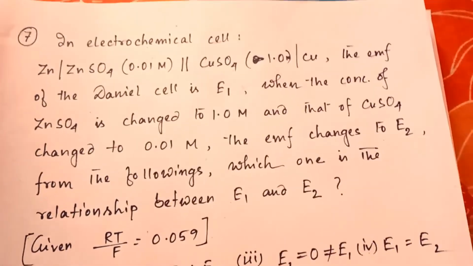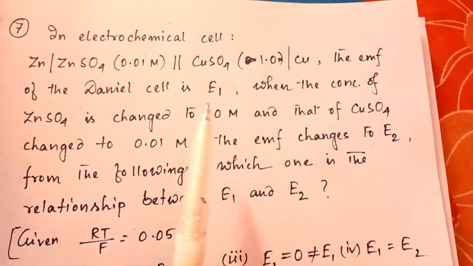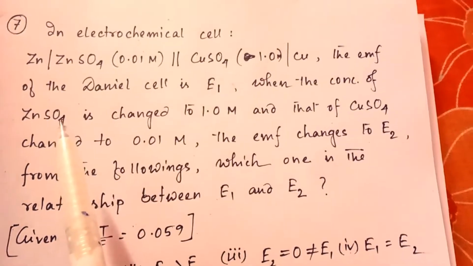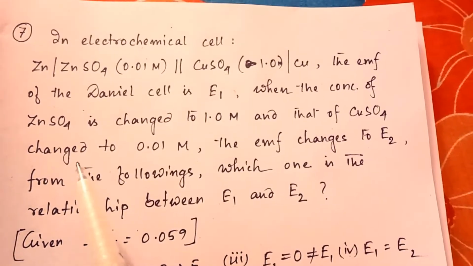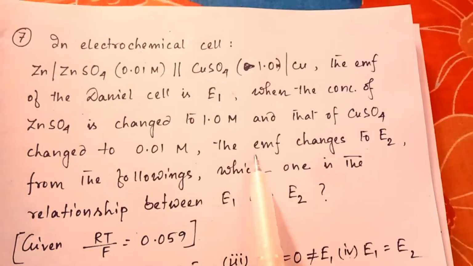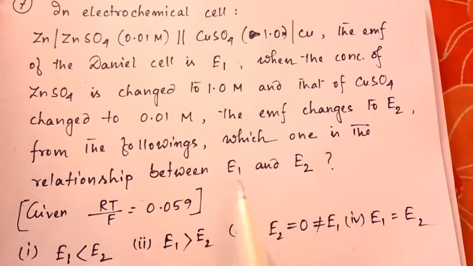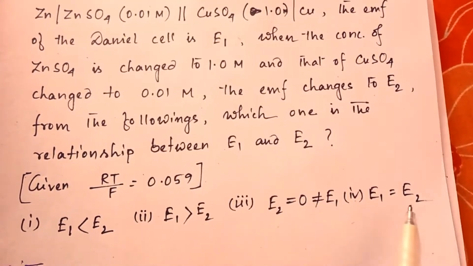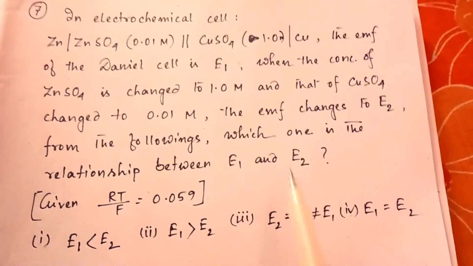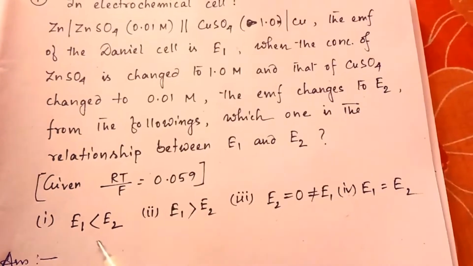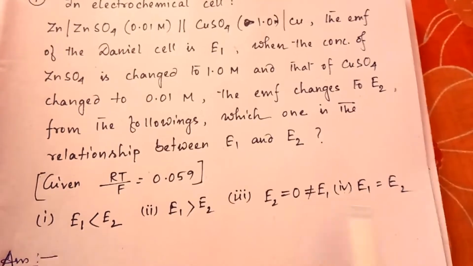So let's read it. In electrochemical cell, here is a cell given. The EMF of the Daniell cell is E1. When the concentration of zinc sulfate is changed to 1 mole and that of copper sulfate changed to 0.01 mole, the EMF changes to E2. So from the followings, which one is the relationship between E1 and E2? 4 options are given. So to find it out, we have to find out first the E1 and E2 value. After that only we can say whether E1 is less than E2 or E1 is greater than E2, equal to E2, or what it is.